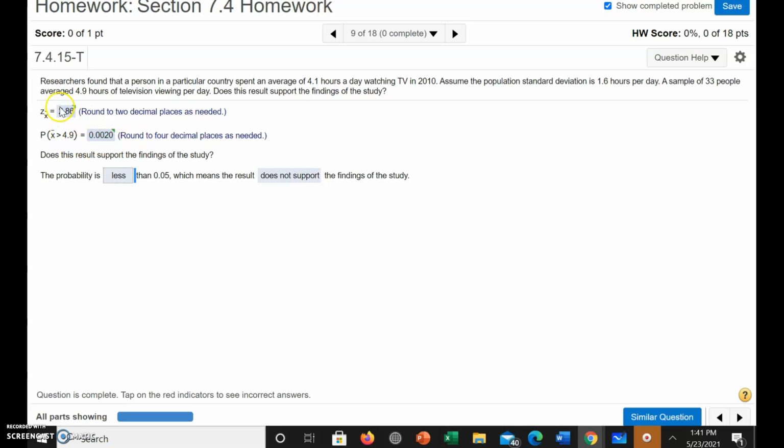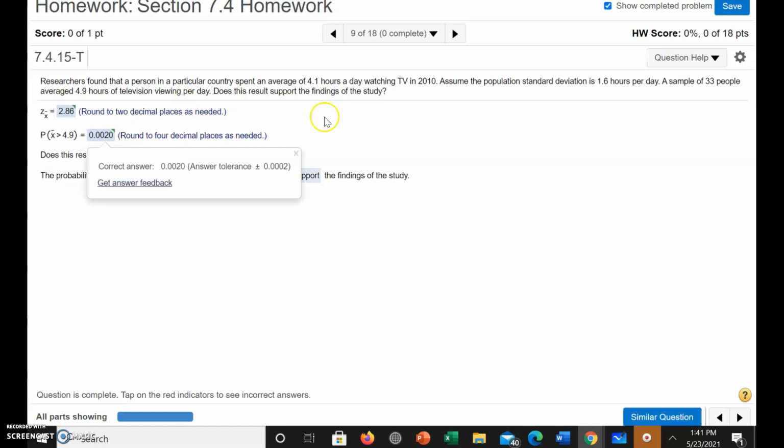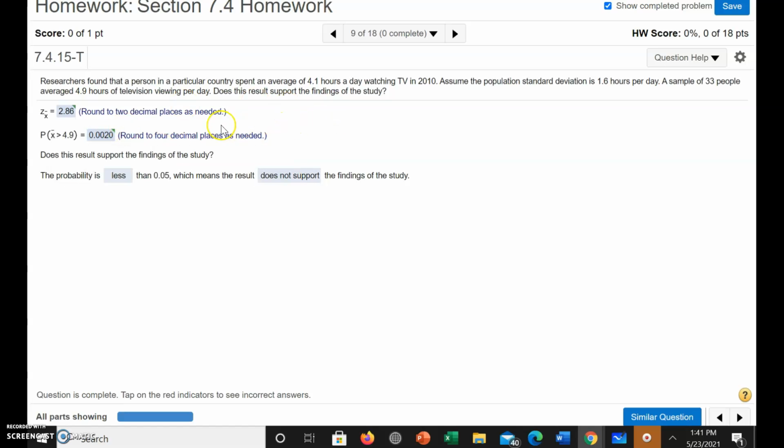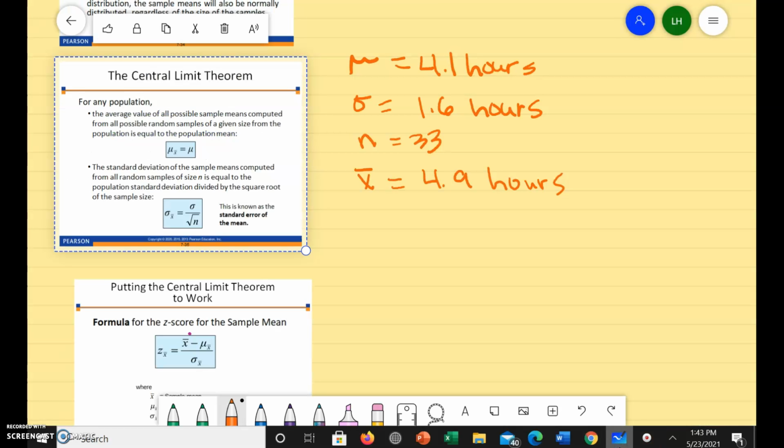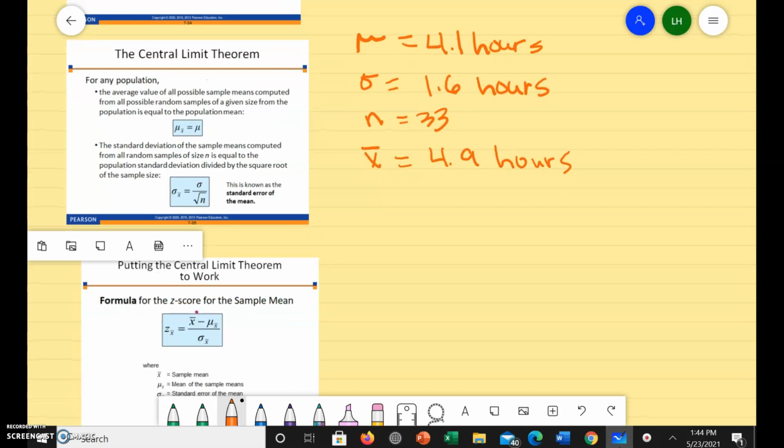Basically, you are going to work this like you normally would. You're going to get your z-score, and then you're going to go look up the probability. So let's work it together just to make sure that you understand. I have written all our information down, and it looks like our sample size is large enough.